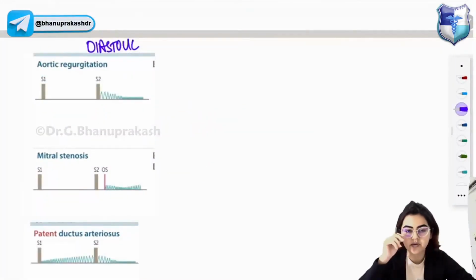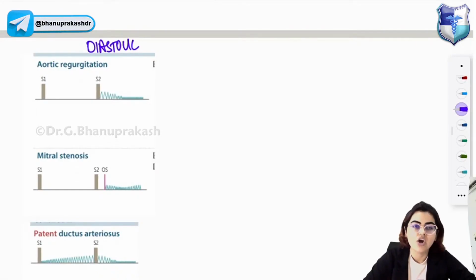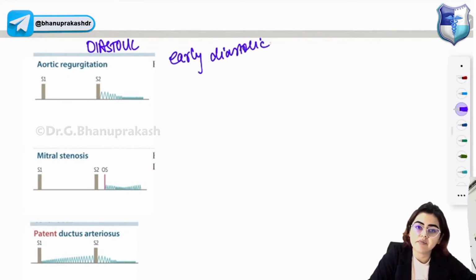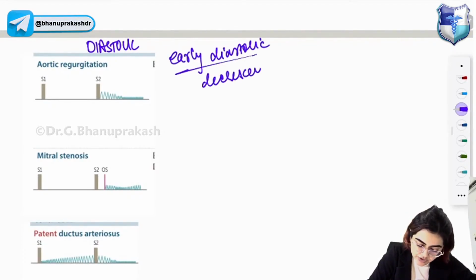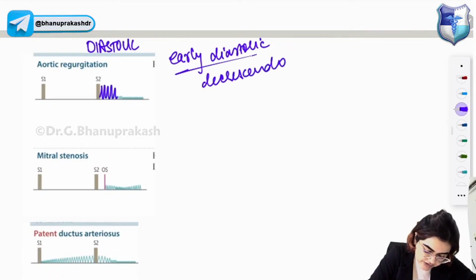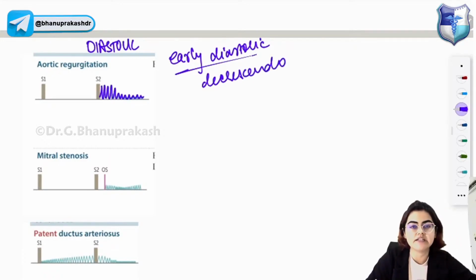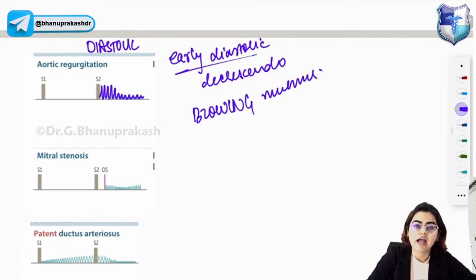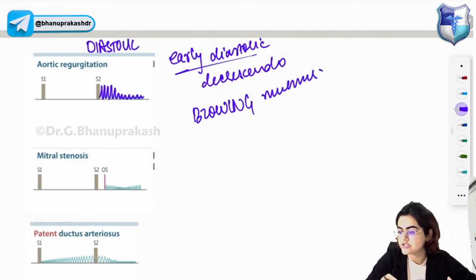Now coming to diastolic murmurs, the first one is the aortic regurgitation murmur. Aortic regurgitation murmur is an early diastolic murmur having a decrescendo pattern. So what do you understand by decrescendo? First it was increasing in intensity and then it is decreasing. So this is a decrescendo high pitched blowing murmur. Okay, and where is the aortic regurgitation murmur best heard?